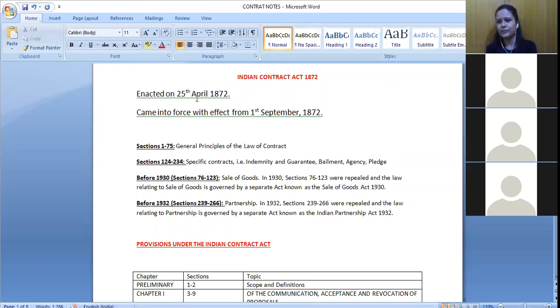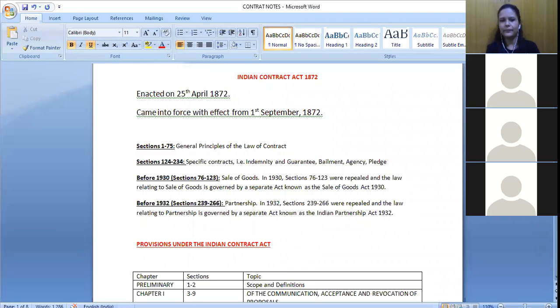So try to remember these two dates, okay? For 1st of September, you can remember that we are starting this class in the September month. So you can just remember 1st of September it came into force, it became applicable. We have started studying contracts, you can remember like that, and 25th of April that you should remember. Both the dates are very important from this part. Now we will move on to the main provisions under the Indian Contract Act.